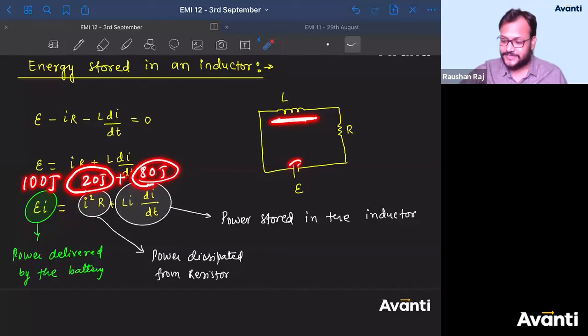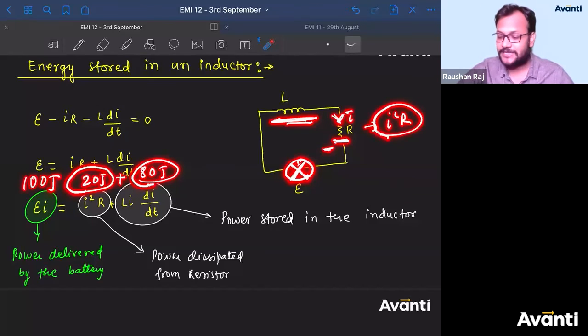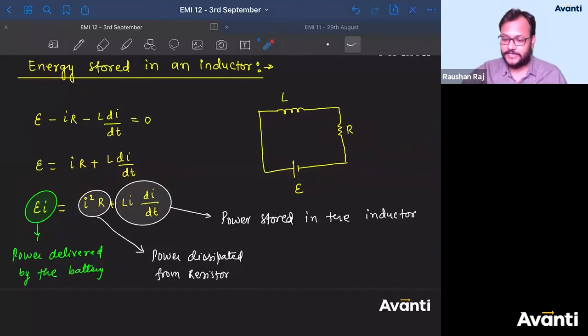Because if you disconnect this battery, still after disconnecting for some amount of time there will be current that flows in the LR circuit, which we have already studied as decay of current. So even when we disconnect the battery, some current flows through this resistance or through the circuit. From where? Because if there is a current, there is energy involved. So after disconnecting the battery, there will be current through the resistor, so still there will be I square R power dissipation as heat. So from where has this extra energy come? When I disconnect this E, there should be zero current and zero dissipation from the resistance.